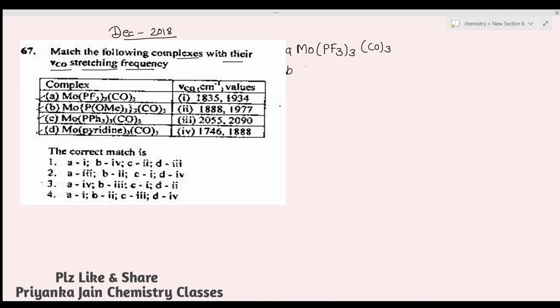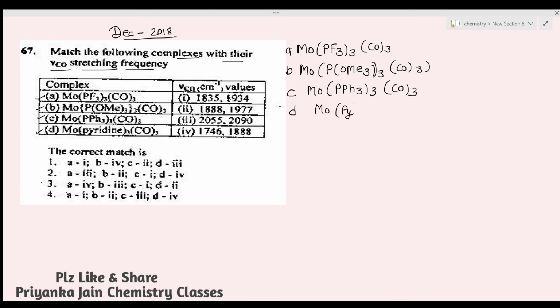Then we have given Mo(PMe3)3(CO)3. Then number 3, molybdenum PPh3 whole thrice, CO whole thrice, and for the D option we have given molybdenum pyridine whole thrice, CO whole thrice. You can see that the carbonyl ligands are the same, the metal is the same, but the difference is in the ligand attached to it.